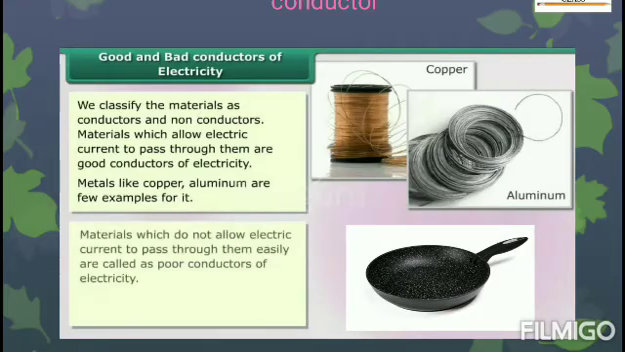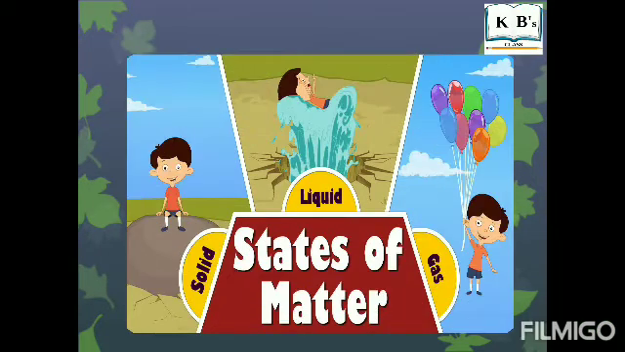We classify materials as conductors and non-conductors. Materials which allow electric current to pass through them are good conductors of electricity. For example, metals like copper and aluminium are a few examples. Now, bad conductors. Certain materials do not allow electric current to pass through them easily and are called poor conductors. For example, rubber, wood, etc.